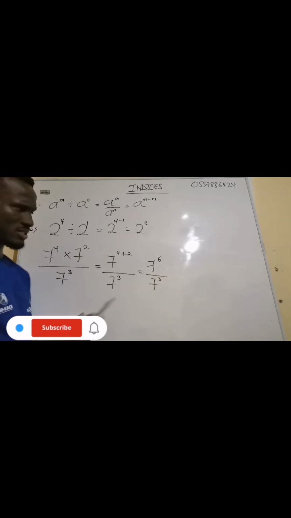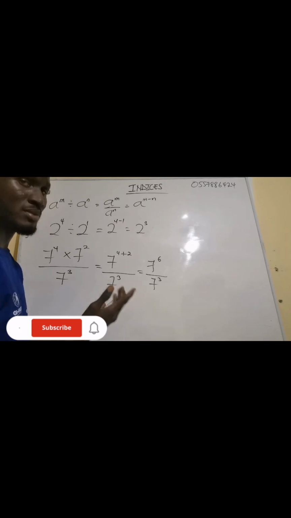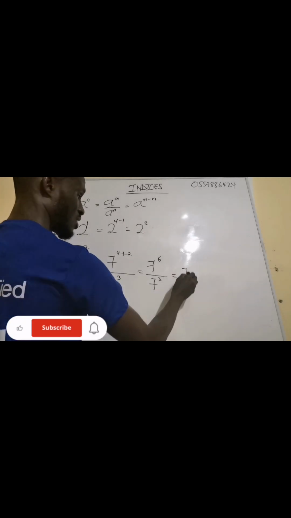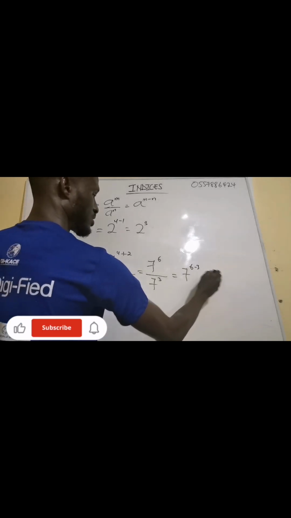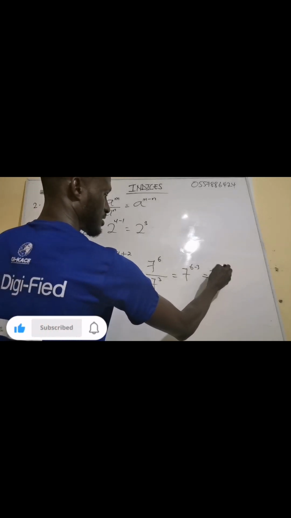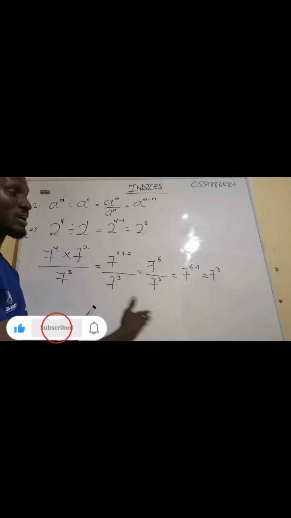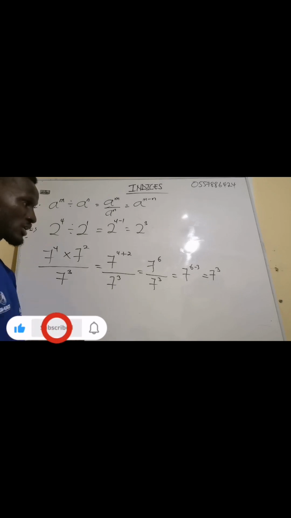Now what's the meaning of this one? What is happening here is division. What's the meaning of division? Division means subtraction of exponent. Don't forget. So I'll take one of the base, then I'll subtract the exponent. So you have 6 minus 3, which will give us 7 exponent 3. Now this one is the index form. If you want to write this one in the form of a value, 7 exponent 3, you can punch in the calculator to get the answer.